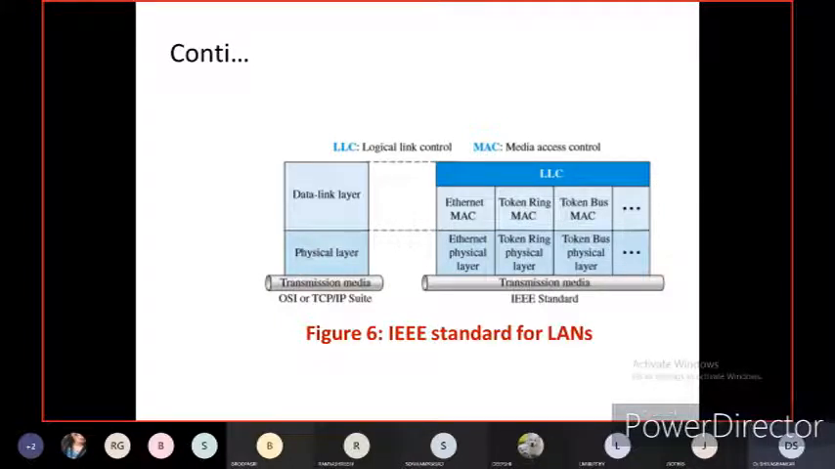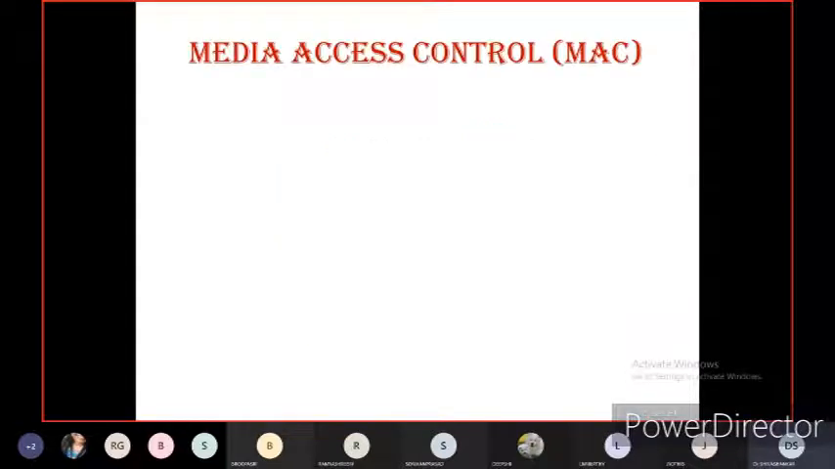So these are the two different components in the IEEE 802. You should remember, in the IEEE 802 protocol, logical link control and media access control, and what the functions of logical link control are and what the functions of media access control are. You should know that with this block diagram for 6 marks or 8 marks.